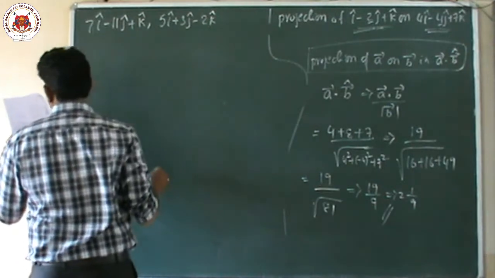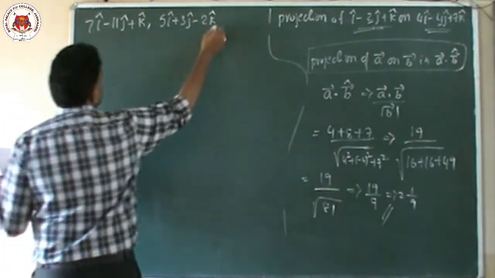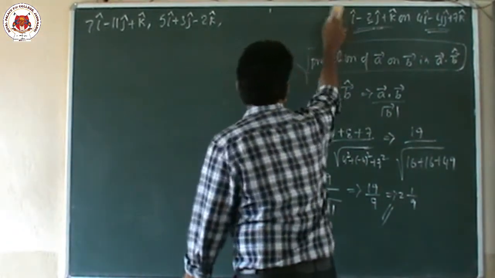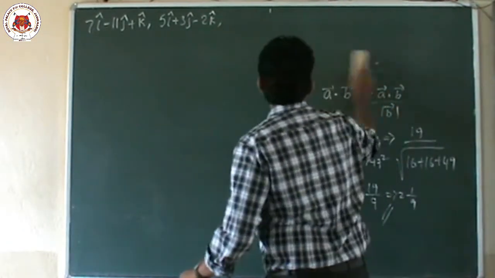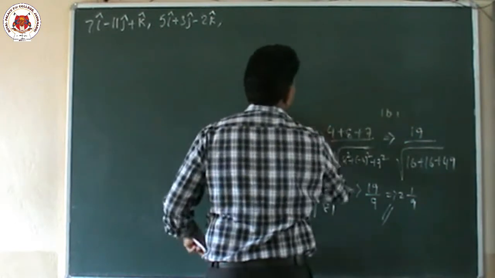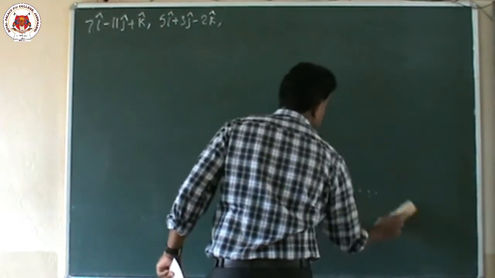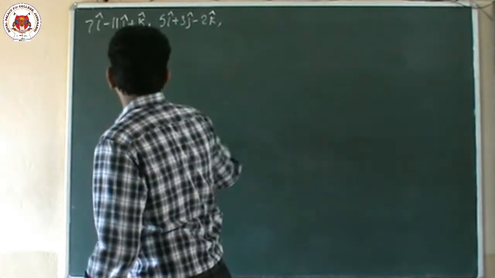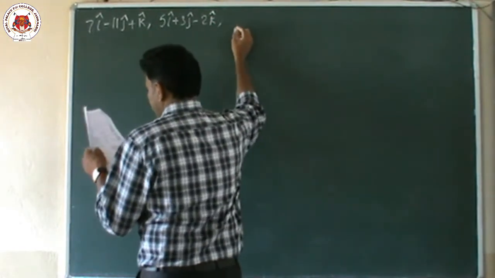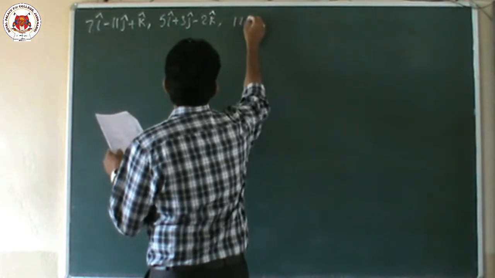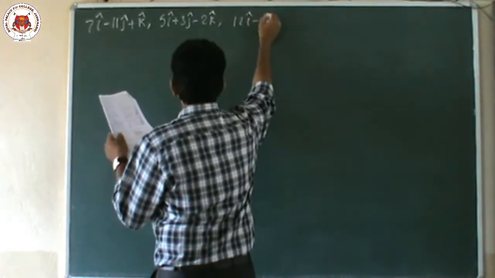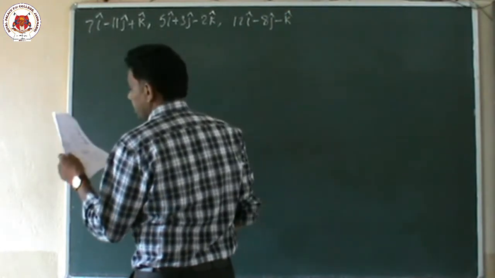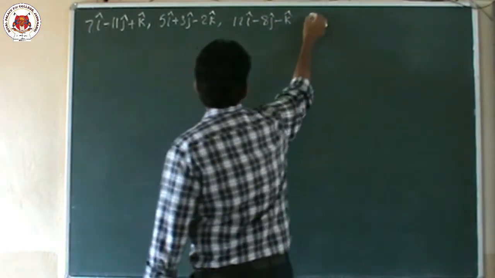And the third vector is 12i cap minus 8j cap minus a k cap. These 3 are given.